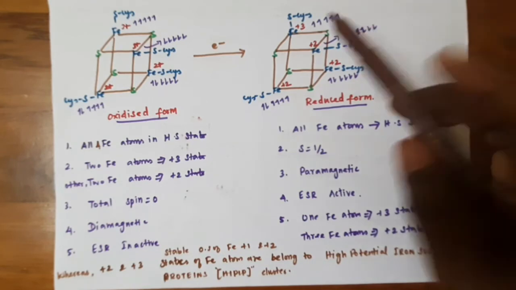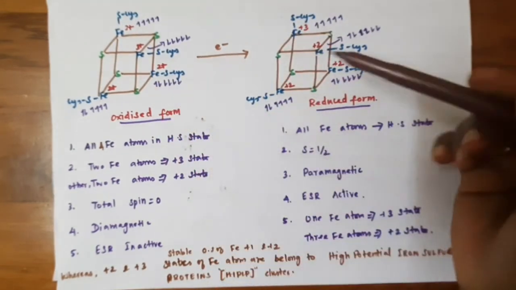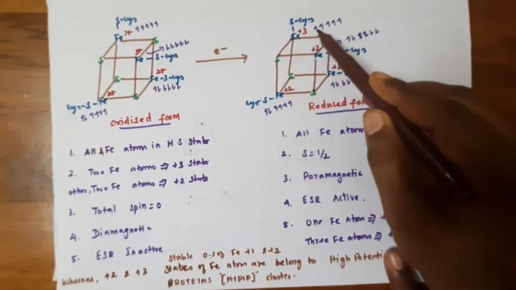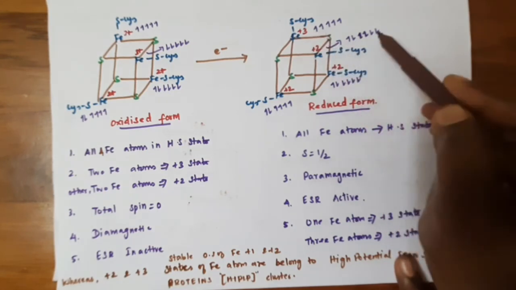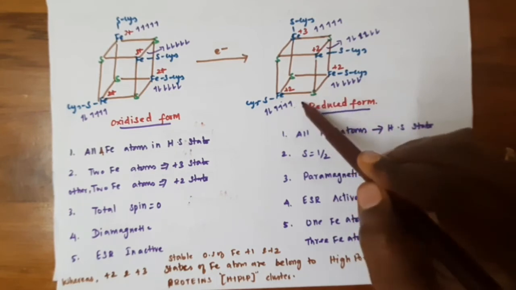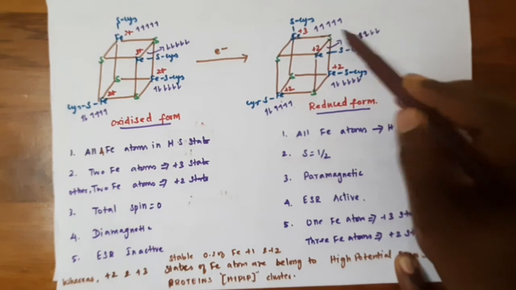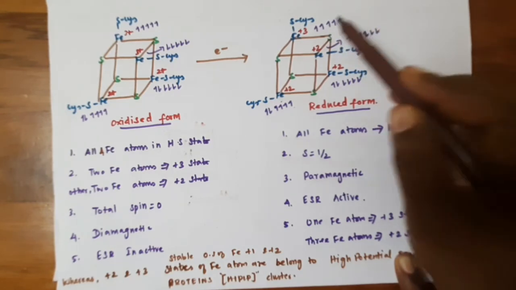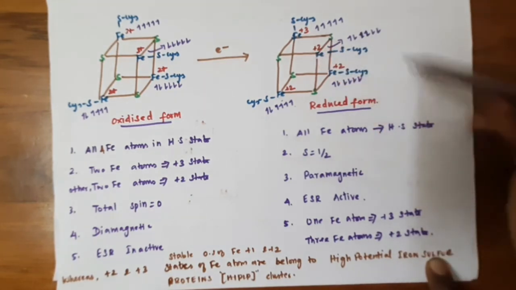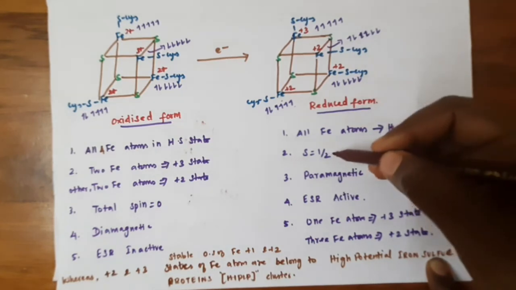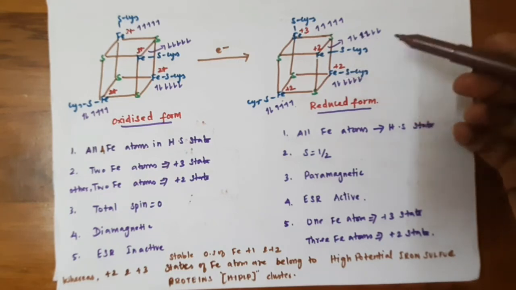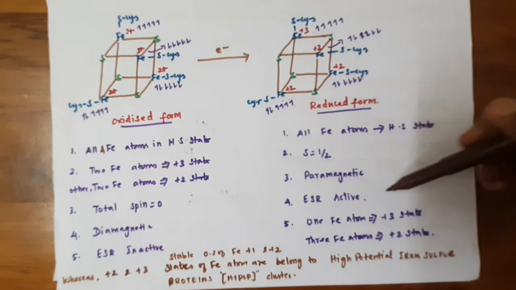Let's see the reduced form. In the reduced form, one of the irons gets reduced, which becomes +3 to +2. So here this iron is +3 and this iron is +2. So one electron is added, and both the irons are +2. If you see the total spin, this is 0, and here, of the 5 electrons, 4 electrons are cancelled and 1 electron remains. So the total spin equals plus one half. Okay, and all Fe atoms are in the high spin state. The total spin of this reduced form is equal to 1/2, and it is paramagnetic because it contains 1 unpaired electron, which gives the signal for ESR. Okay, and it is ESR or EPR active.